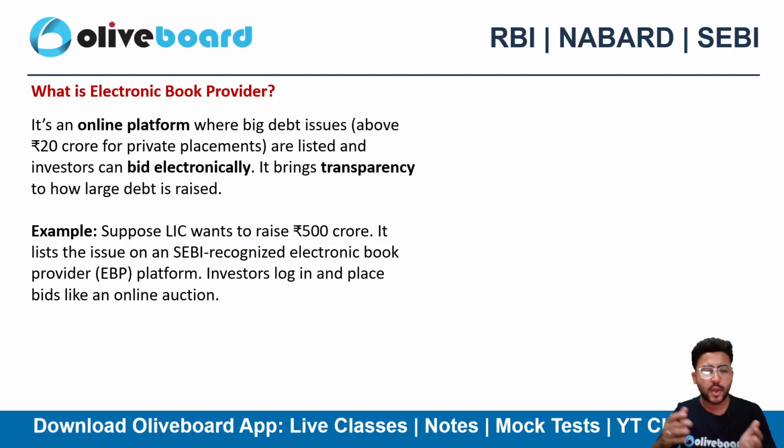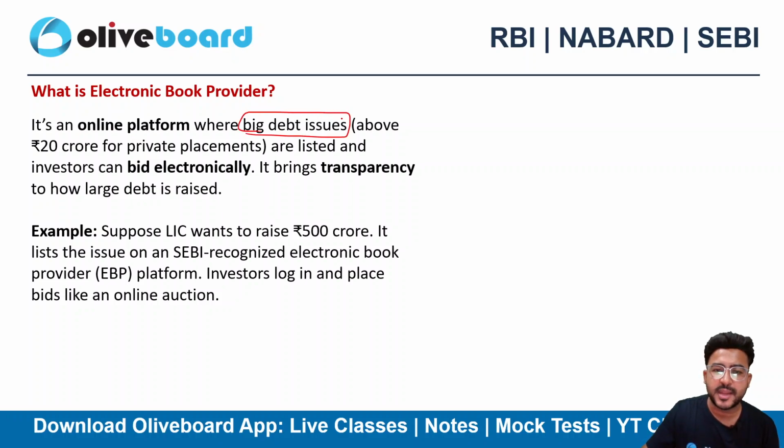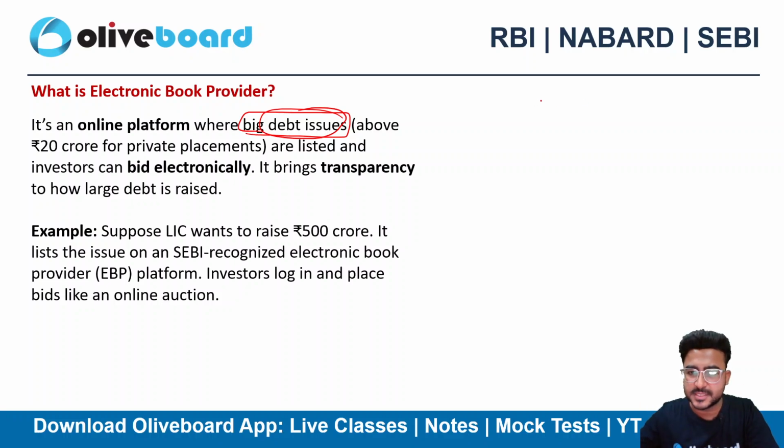Next, what is the electronic book provider? It is nothing but an online platform for big debt issues. What do we mean by debt issues? We have already taken the example of Reliance Industries. They were issuing debt securities, and that too on a private placement basis. So let's suppose Reliance Industries is issuing debt securities.